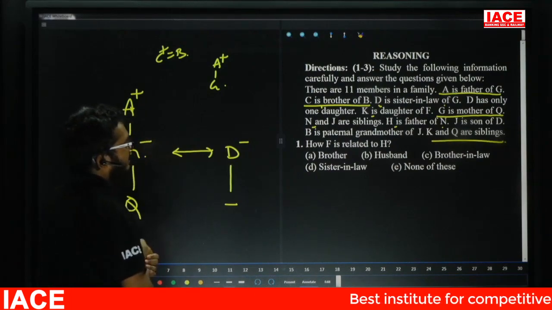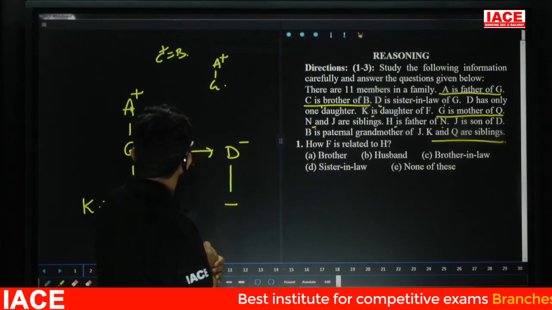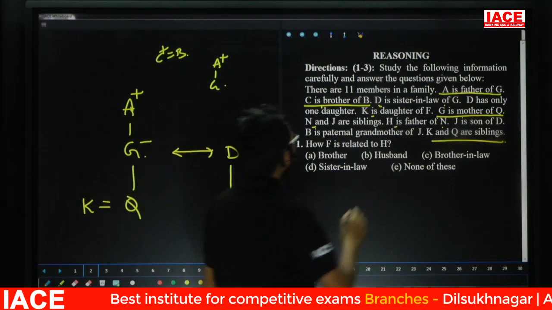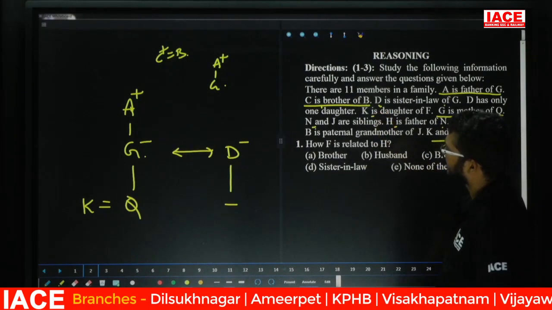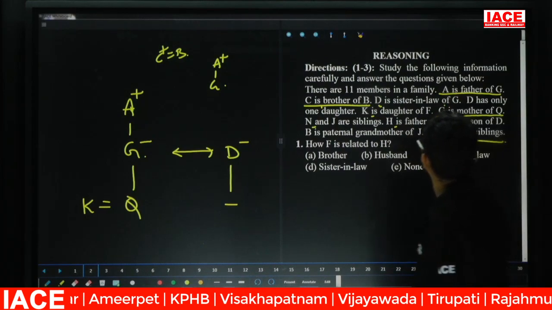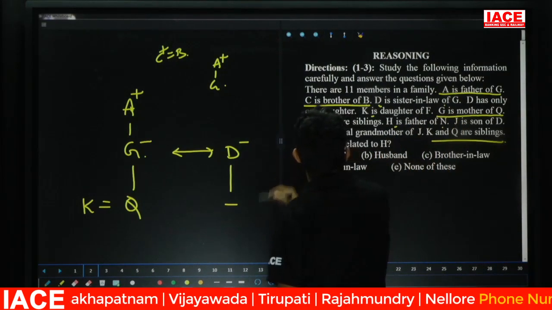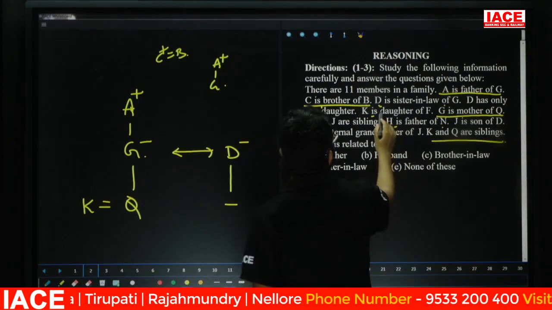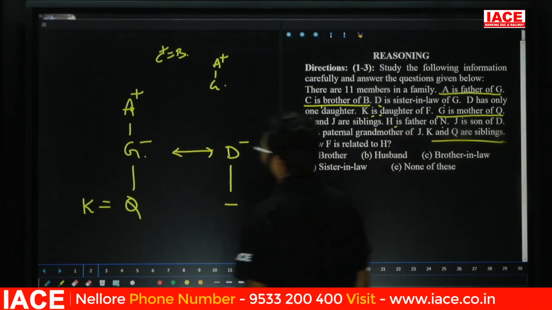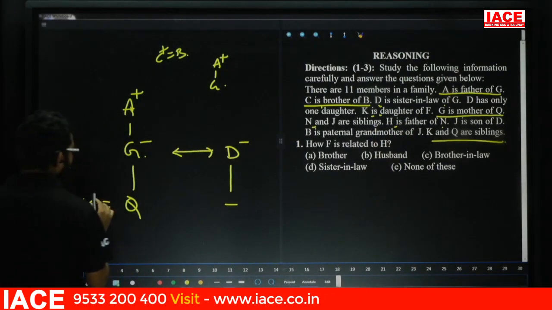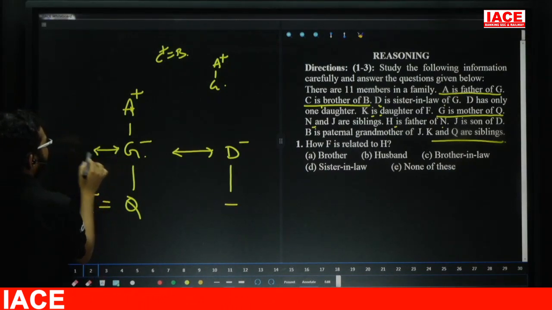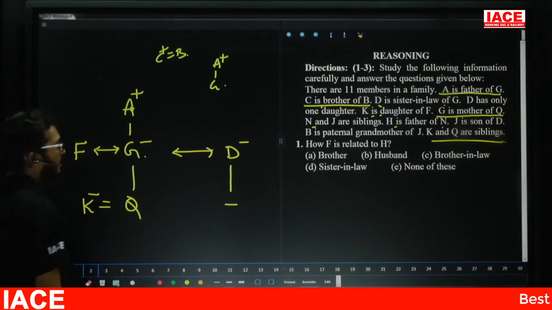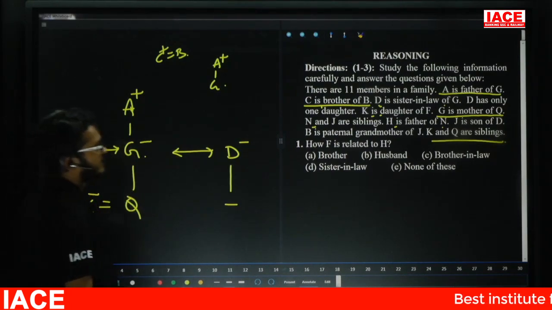Yes, leave it. Next point is what? Friend, check here. See here, A is father of G. Now, C is brother of B. C and B, we don't know. D is sister-in-law of G. D has only one daughter. K is the daughter of F. Now, friends, check here. K is the daughter of F means now G and F both are couples. G minus means F is plus.